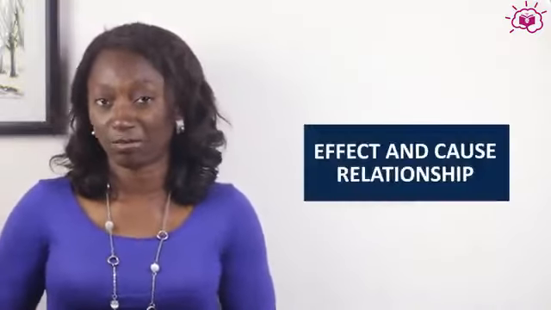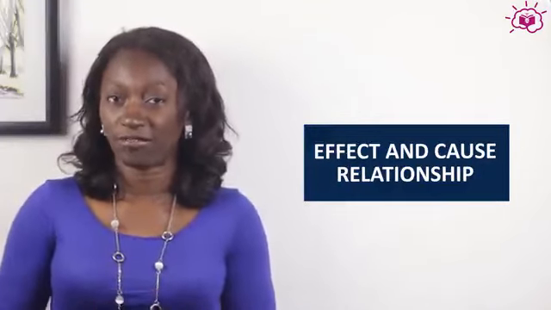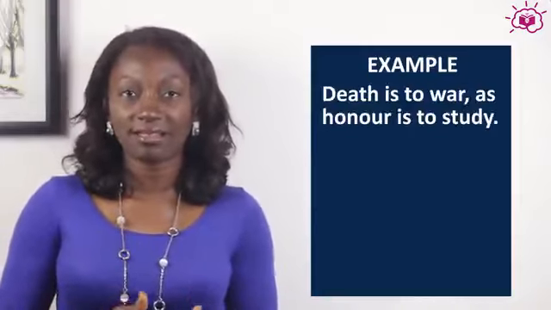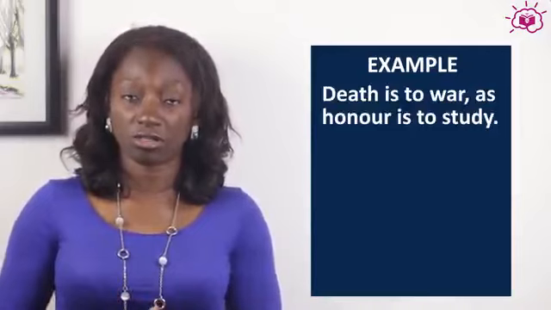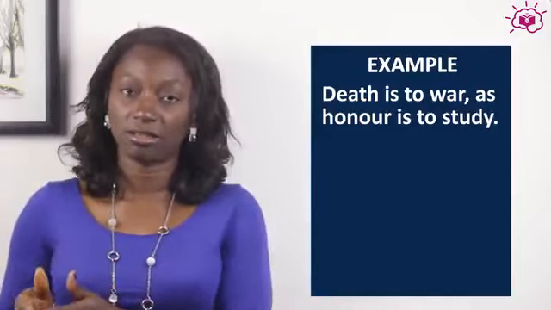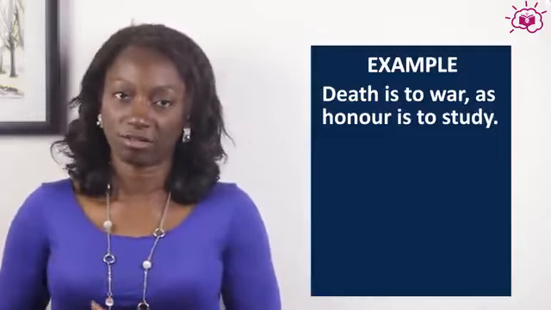But don't confuse this relationship with the second one, which is the effect and cause relationship. The effect and cause relationship is a flip side of the first. We have an example: death is to war. War causes death. So the cause comes after the effect. Death is to war as honors is to study. So the effect of studying is honor. So the effect comes before the cause.